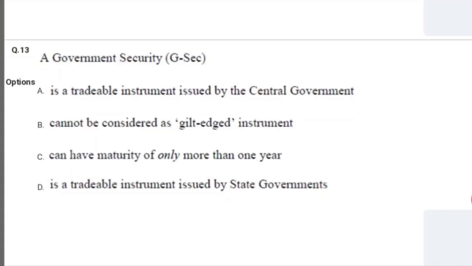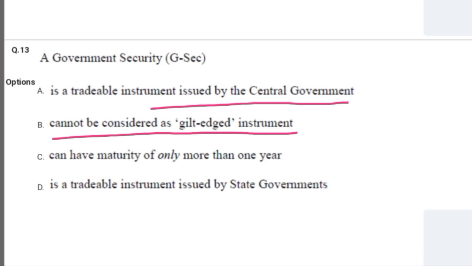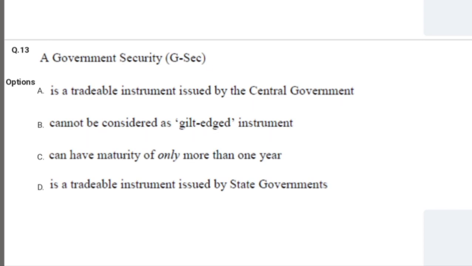Next question is, a government security is a tradable instrument issued by the central government. B option is cannot be considered as gilt-edged instrument. C option is can have maturity of only more than 1 year. D option is a tradable instrument issued by the state governments. So the government securities are of two types.